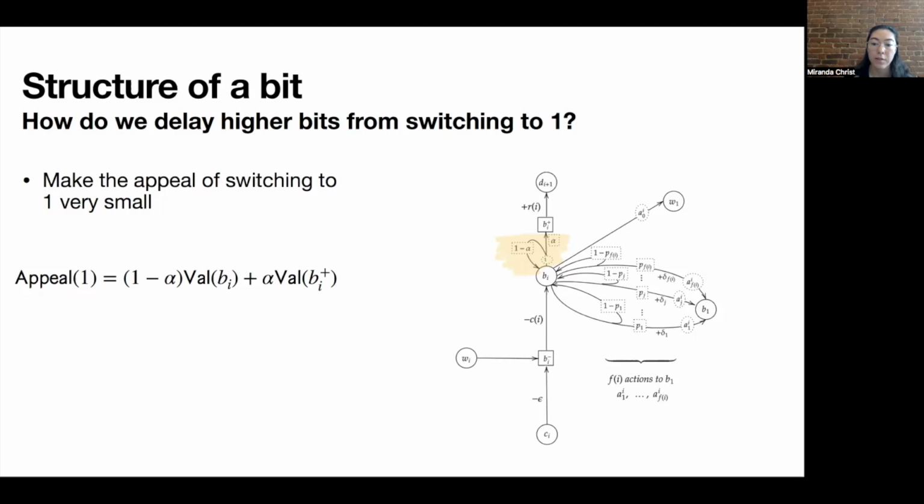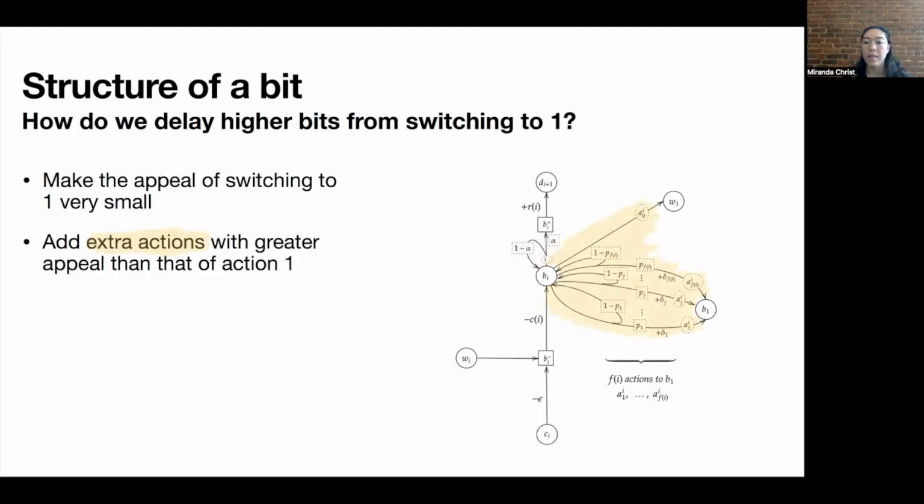And remembering our formula for the appeal, here we have that the appeal of b sub i switching to action 1 is equal to 1 minus alpha times the value of b sub i plus alpha times the value of b sub i plus. And by making alpha very, very small, we can make this appeal arbitrarily close to the value of b sub i. So even though switching to 1 would actually earn a very large reward, R of i, by choosing alpha to be very small, we can make it seem like the reward earned would be small, even though it would actually be large.